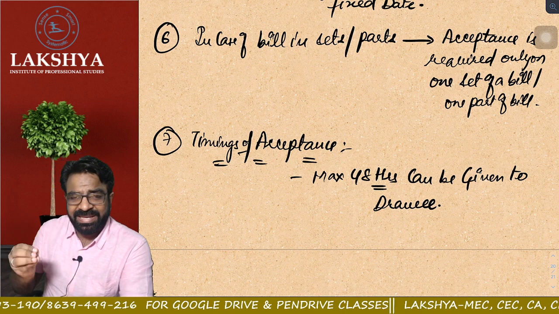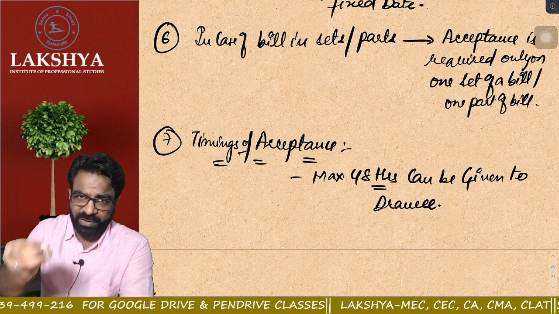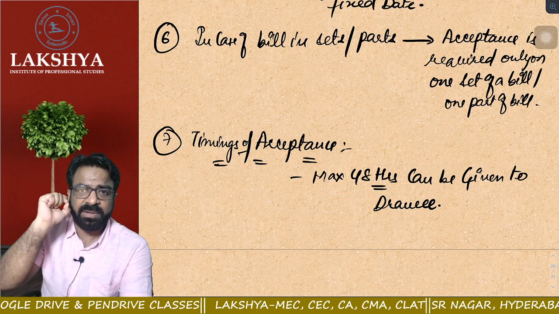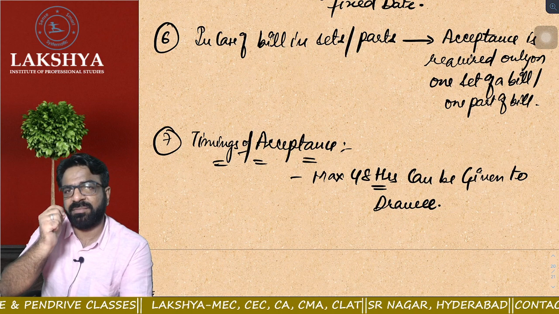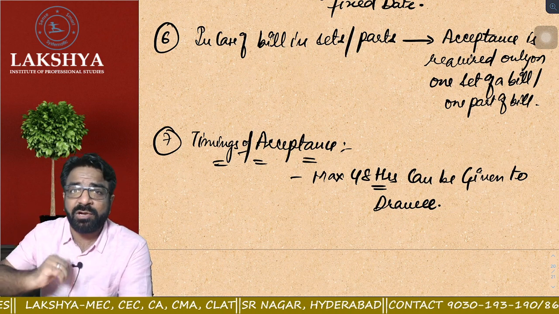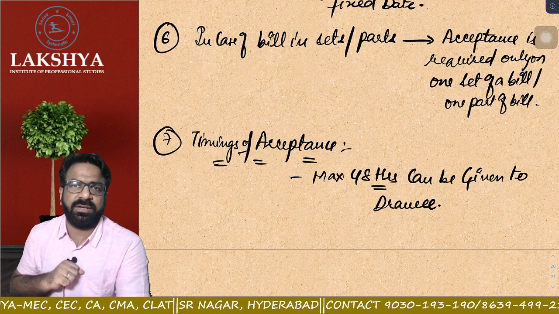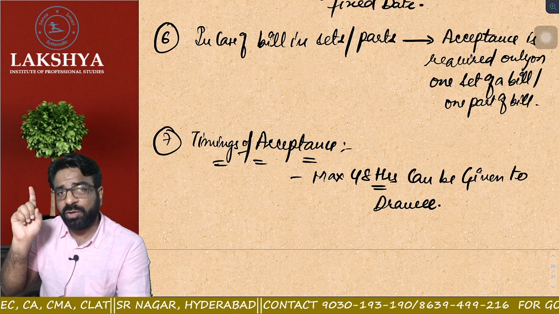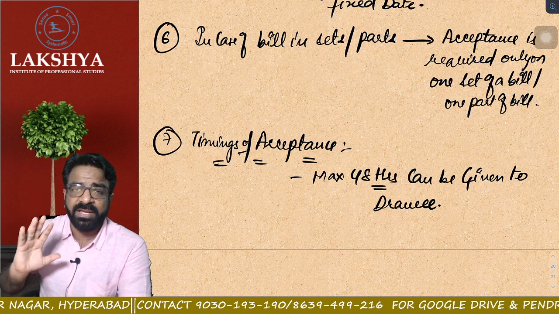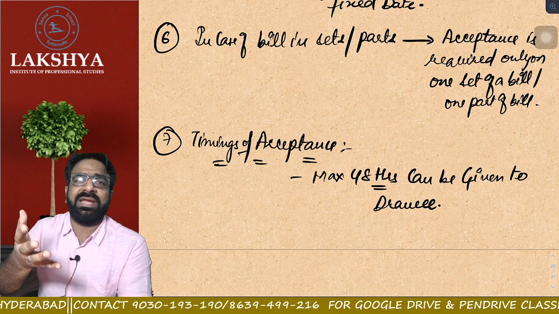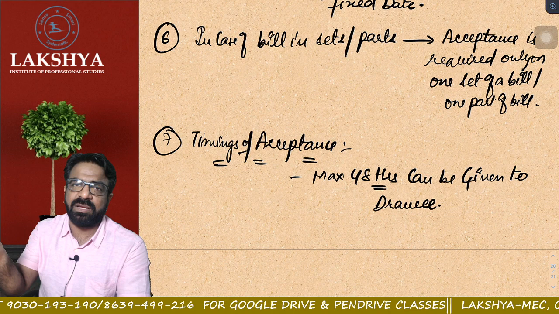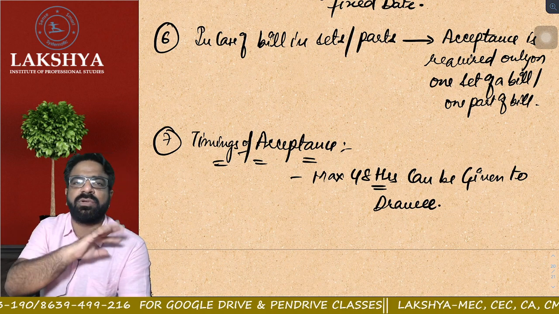When the bill is presented to the drawee for acceptance, saying, "Brother, take this, accept my bill regarding payment," maximum how much time can the drawee take? The drawee cannot take more than 48 hours. You cannot allow more than 48 hours either. Are you understanding the point? That we'll do in the discharge of instrument and discharge of parties. Is allowing more than 48 hours to accept the bill allowed or not allowed? Not allowed. Neither can he take more than 48 hours nor can you give more than 48 hours.